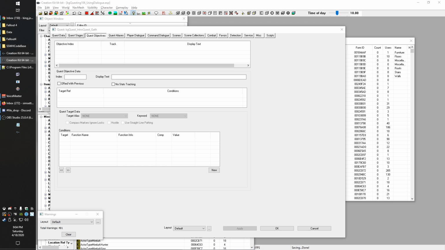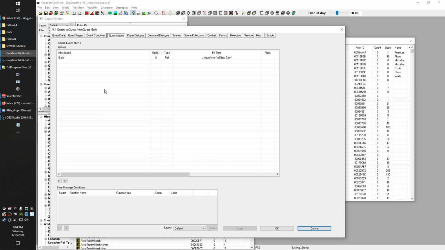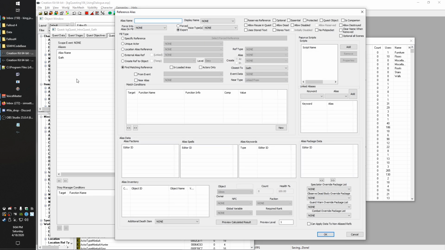So let's go ahead and start setting this up. We should probably do aliases first now that I think about it, because we're going to want to point objectives at things. That way we don't have to keep visiting this loathsome screen. So we've got Gath as an alias already that we set up in our previous dialogue. Now we're going to set up our wrench. So we'll go ahead and do a new reference alias, and once this loads, we're going to name this wrench.